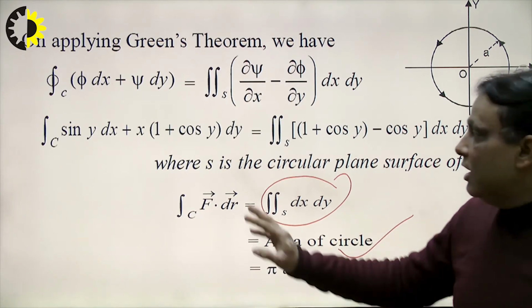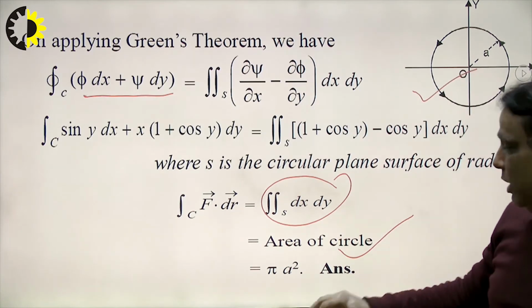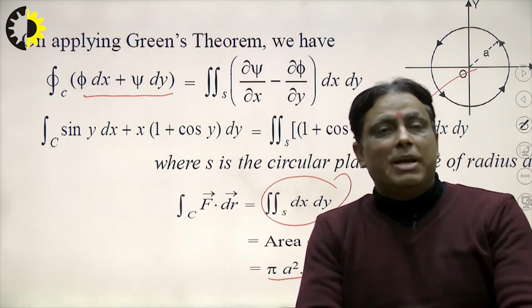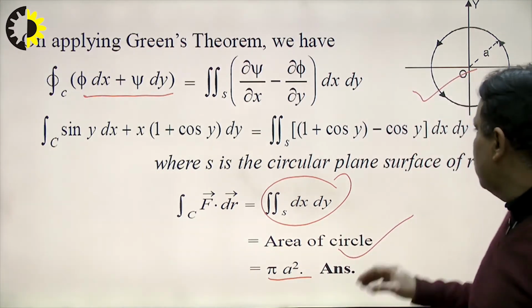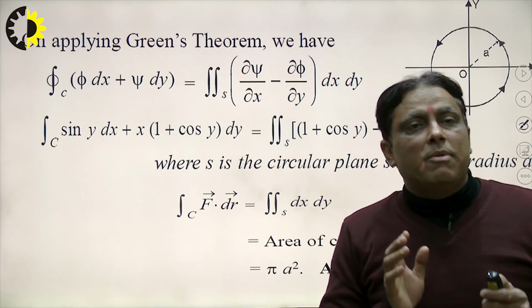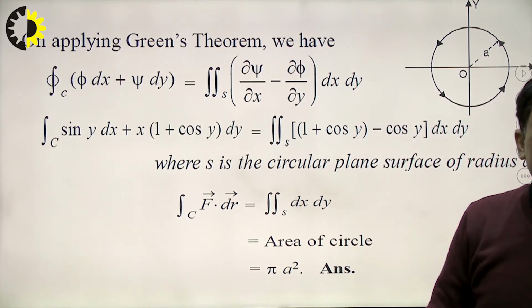That means the value of this line integral with respect to this region will be pi a square. So in this way we can find each and every term by using Green's theorem. Students, keep in mind that when we solve problems, there are two types of problems on Green's theorem. First is evaluating Green's theorem, and second is verifying Green's theorem.